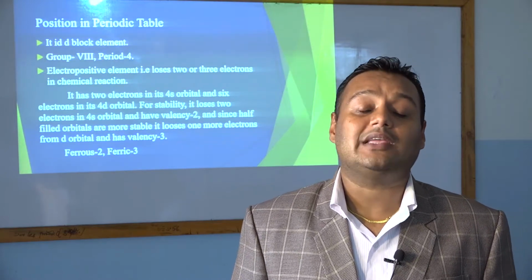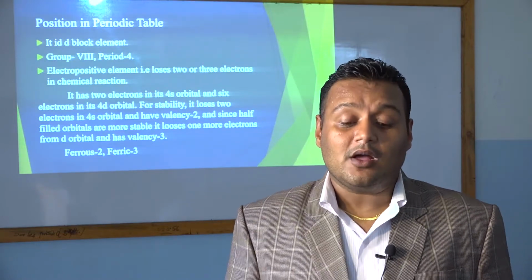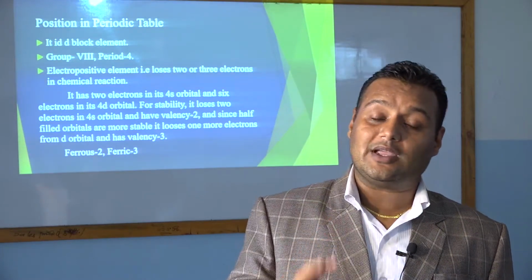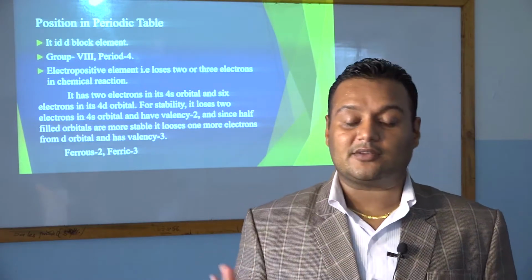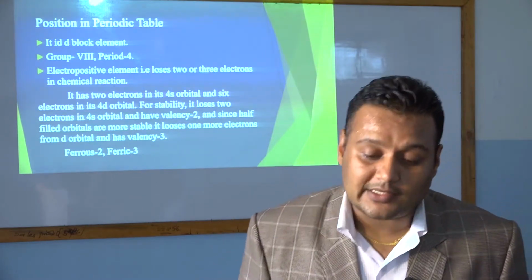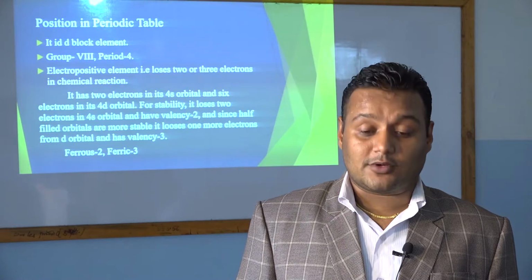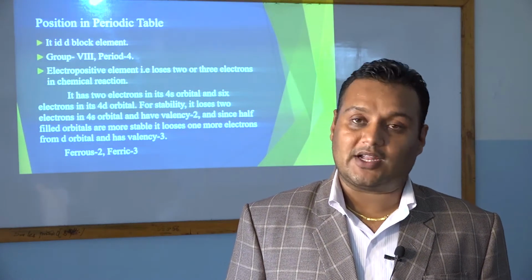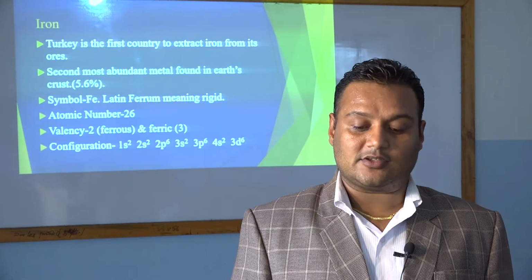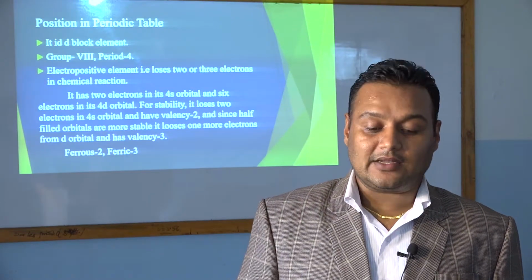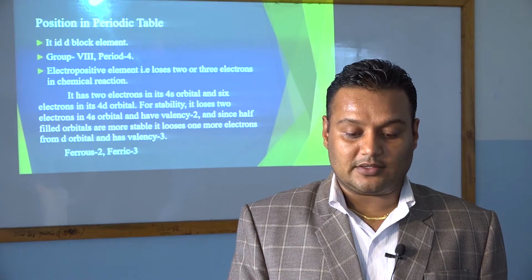When it loses 2 electrons, it is called ferrous, and when it loses 3 electrons, it is called ferric. Why does it have two different valences, 2 and 3, ferrous and ferric? I have written some words for you. You must read this clearly and listen to my words also. It has 2 electrons in its 4s orbital, and 6 electrons in the 3d orbital.